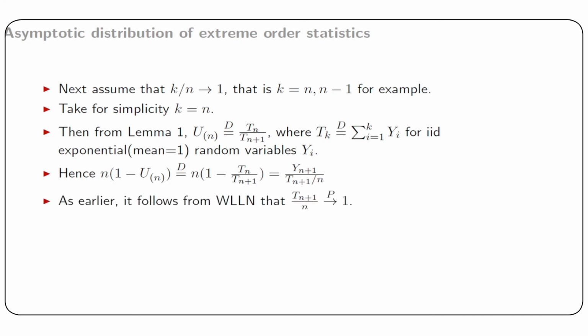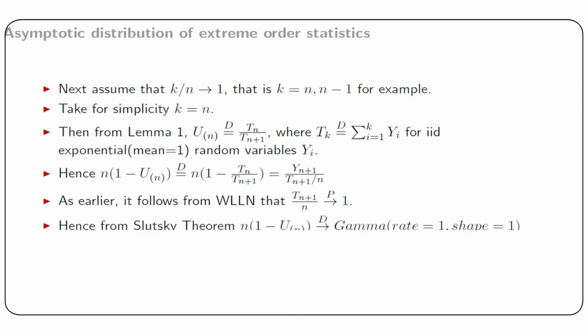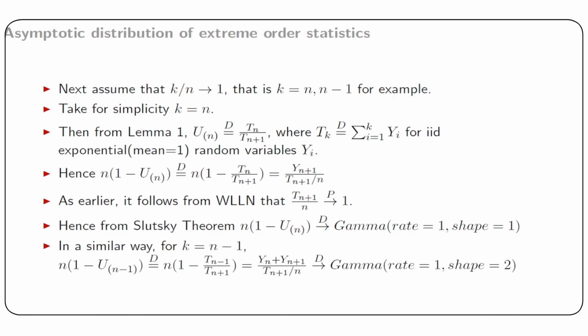Now, as earlier, from the weak law of large numbers, it follows that T(n+1)/n converges in probability to 1, and hence, from Slutsky's theorem, we find that n times (1 - u_(n)) converges in distribution to a gamma variable with rate 1 and shape unity. In a similar way, for k equal to n - 1, one can find the large sample distribution of n times (1 - u_(n-1)) as gamma with rate 1 but shape 2.